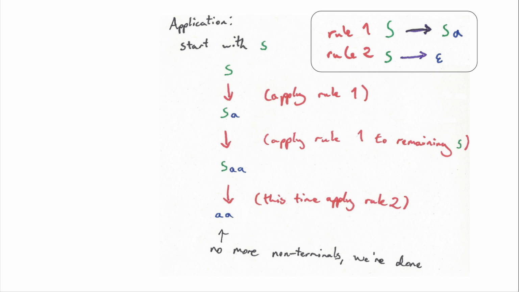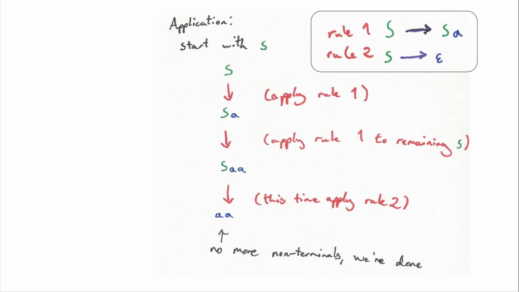Now we still have a string SA, but we now have another S to get rid of here. So we can apply our rule again to remove that S in this string, and then we get SA again, so we have SAA. It's getting a little bit boring applying rule 1 repeatedly, so this time we decide to apply rule 2, and we get the empty string, and that basically gets rid of the S. So we end up with AA.